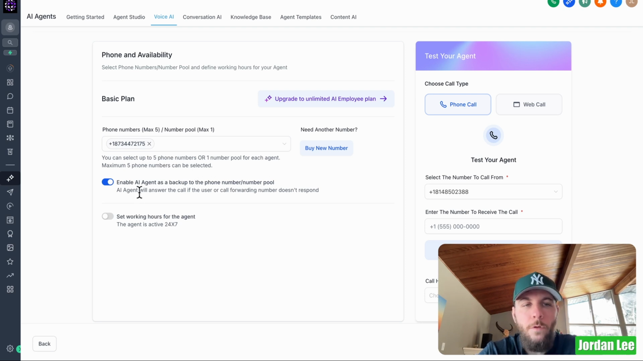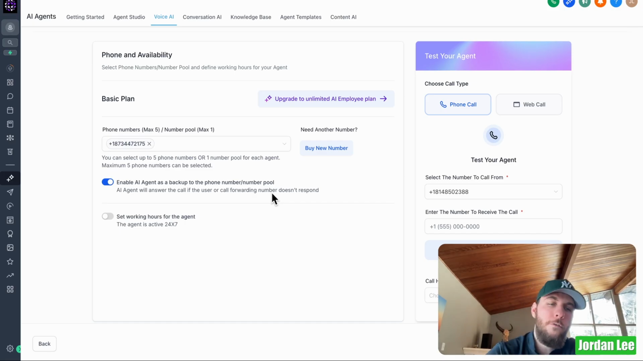So the AI agent will answer the call if the user or call forwarding number doesn't respond. So if you don't answer the phone, this agent is going to answer it for you, so you don't miss that lead and they don't go to somebody else. And essentially, that is how you can sell this service to your other clients and other industries.